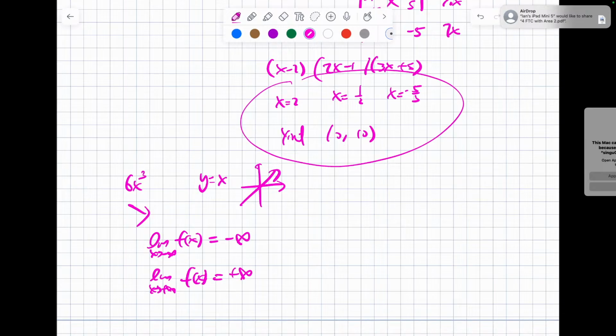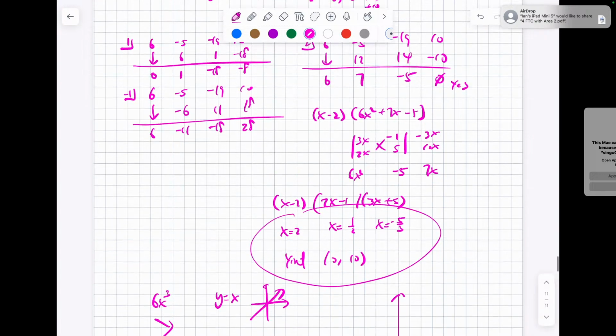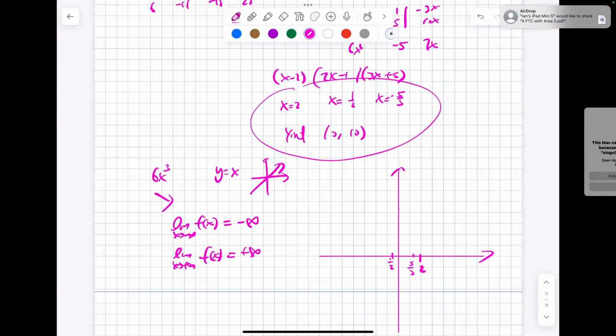Now you're going to graph it. We don't know how high it goes, because I think Gianna is asking, how far do they go? So this is 2, this is 1/2, and negative 5/3 is probably something like this. And also (0, 10), so 10 is like this. So the graph's probably going to go down here, up here, so therefore it has to go through these points.